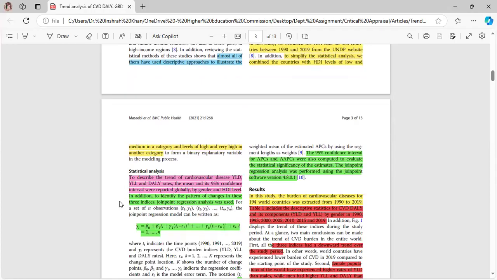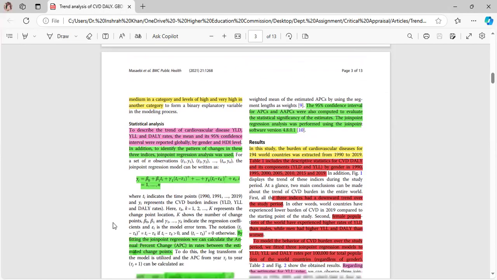Statistical analysis. To describe the trend of cardiovascular diseases, YLD, YLL, and DALY rates, the mean and its 95% confidence intervals were reported globally by gender and HDI level. In addition, to identify the pattern of changes in these three indices, joint point regression analysis was used. This is the formula for joint point regression analysis.